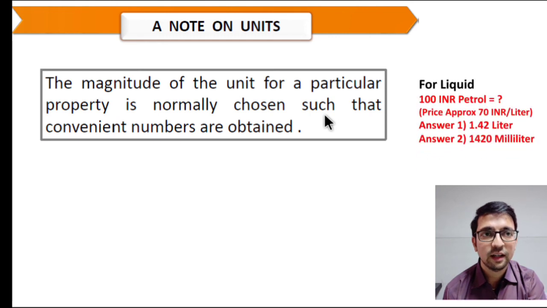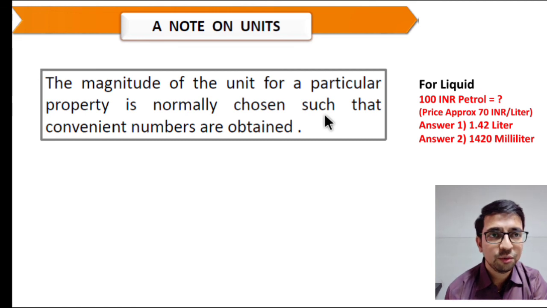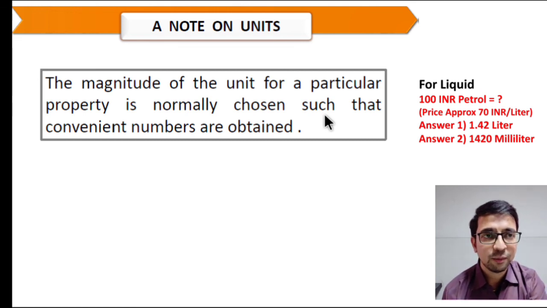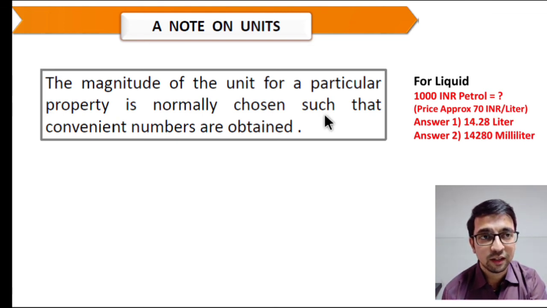Let's take a second example. Consider a petrol price of about 70 Indian rupees per liter, and how much petrol you will get after spending 100 Indian rupees. So you will get 1.42 liter. Second, 1420 milliliter. So by these two answers you can say 1.42 liter is the convenient way to express it.